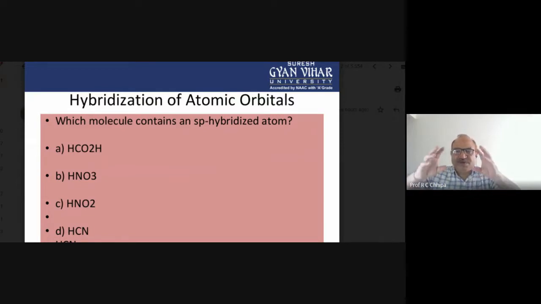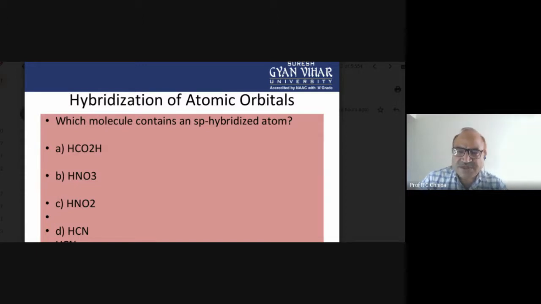Here, if suppose we take the carbon compounds, carbon itself has the catenation property. We can say different systems are there, and there may be the ionic bond or covalent bond.